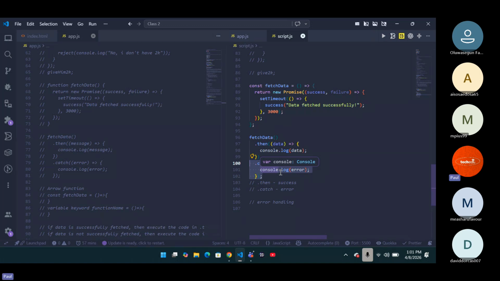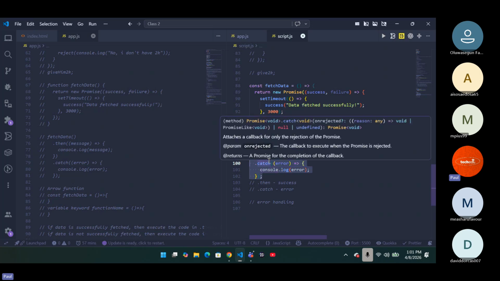So that instead of trying to brainstorm and think about what's going on exactly, the dot catch in your failure automatically helps you get it. You understand? That's what your dot catch is trying to tell you. In case this thing does not work, dot catch helps you automatically get your errors for you. Do you get it now?